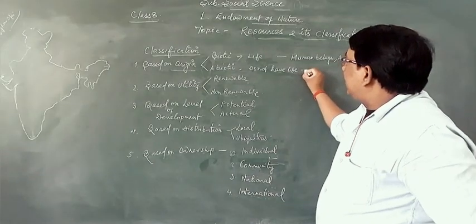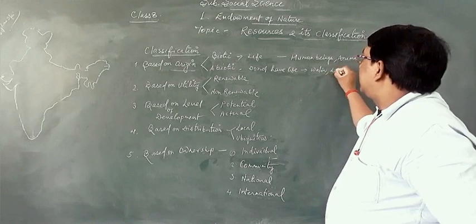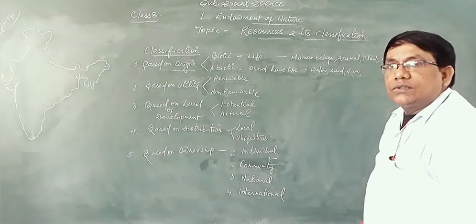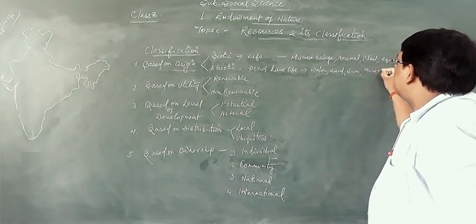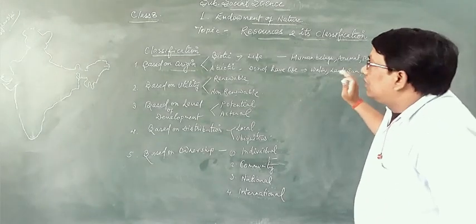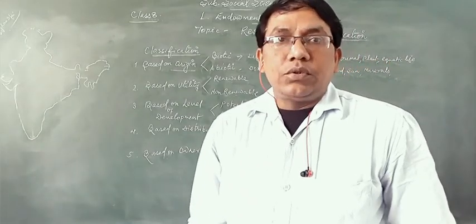Those that do not have life, like water, land, sunlight, temperature, minerals, coal, petroleum, and everything else having no life, are considered abiotic resources.